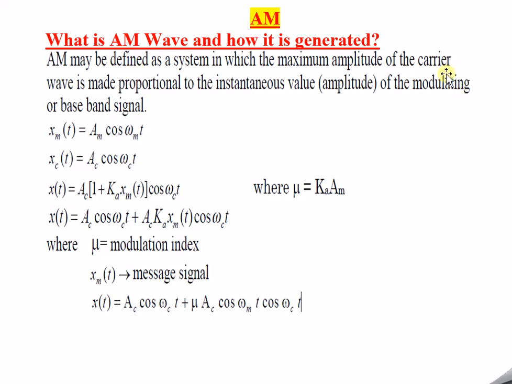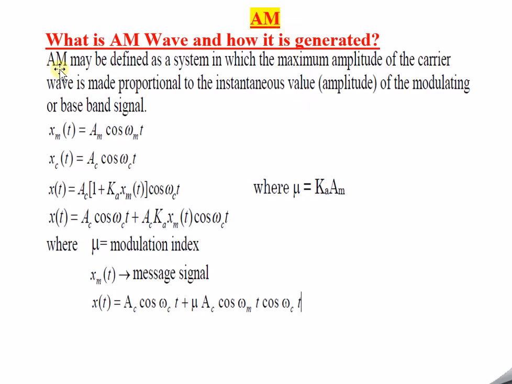Simple words to understand amplitude modulation: with respect to the message signal, we are trying to change the amplitude of the carrier wave. That is nothing but amplitude modulation in a simple way.